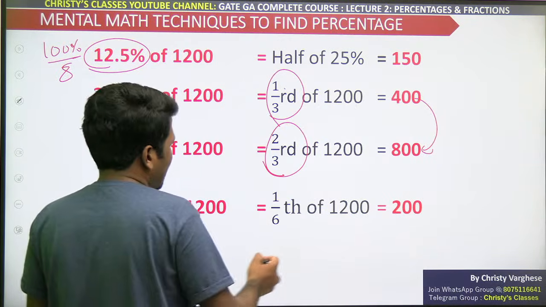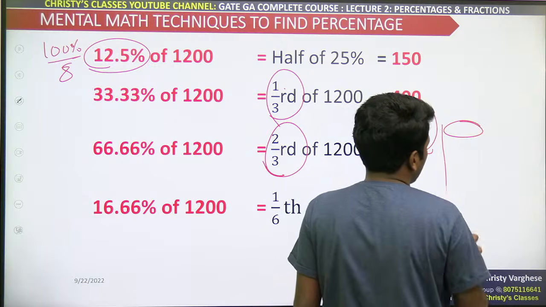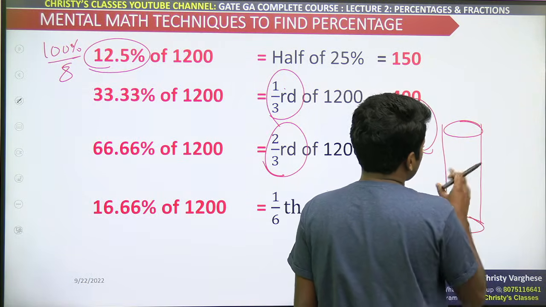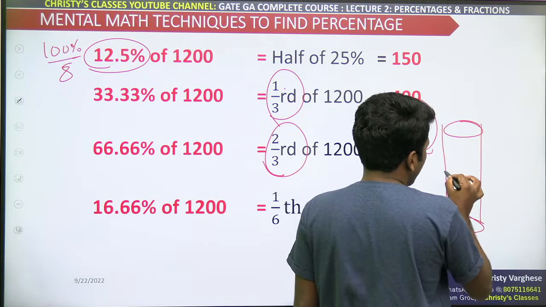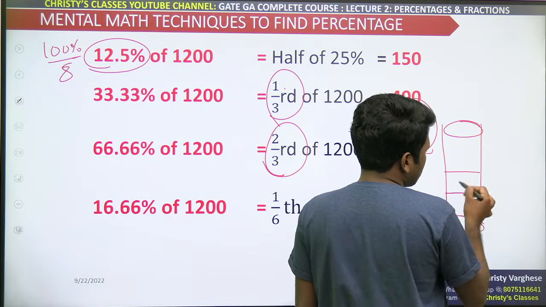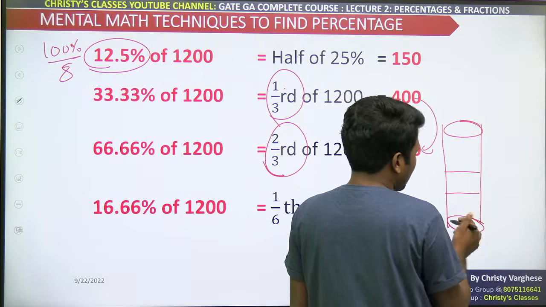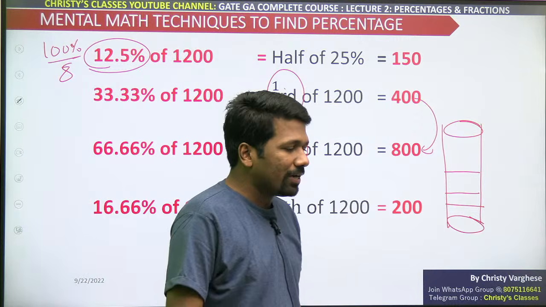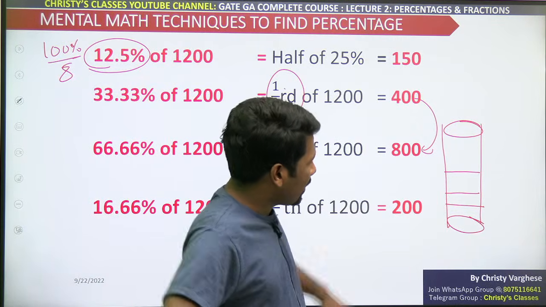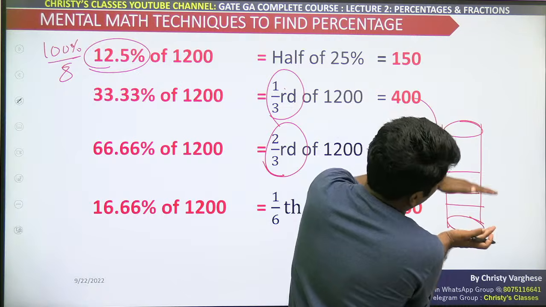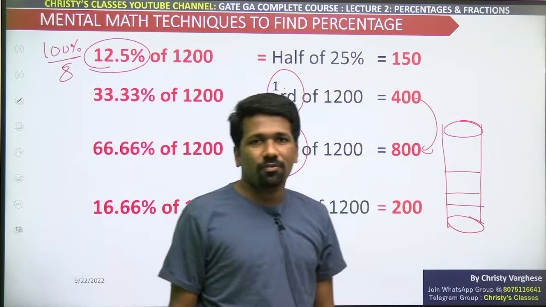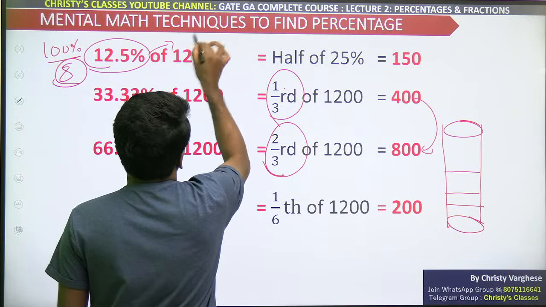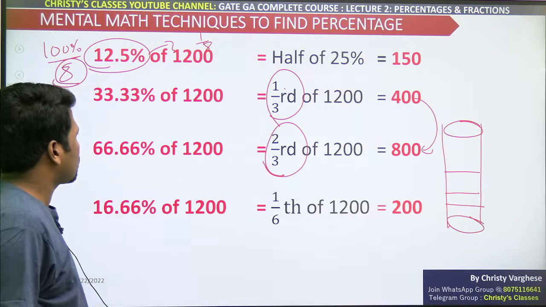Again, take a practical example if you are still not understanding. A glass full of juice. 50% means this much. 25% is half of that 50%. 12.5 is even half of 25, because 25 by 2 is 12.5. Are you all understanding? That means take half, again take half. That is half of half of half. Half of half of half is 1 by 8. That means 12.5% is the same as the 1 by 8 fraction.